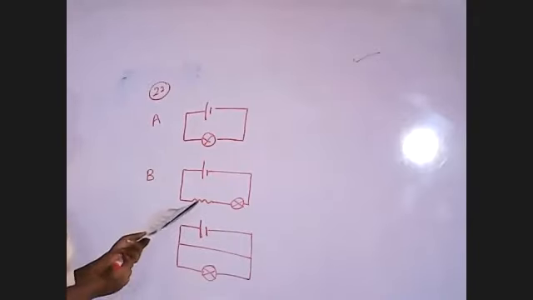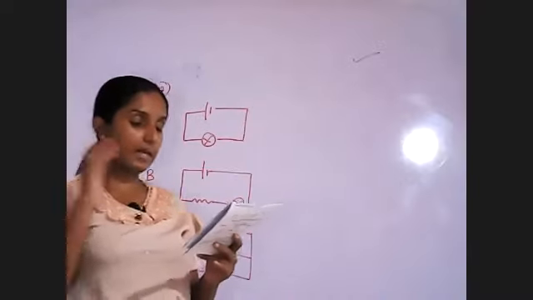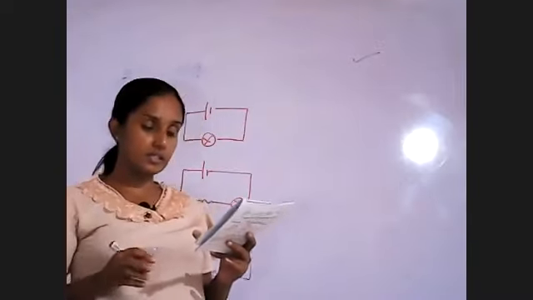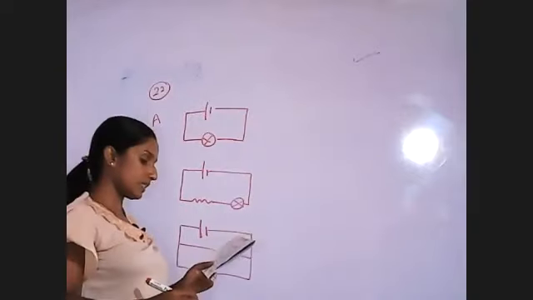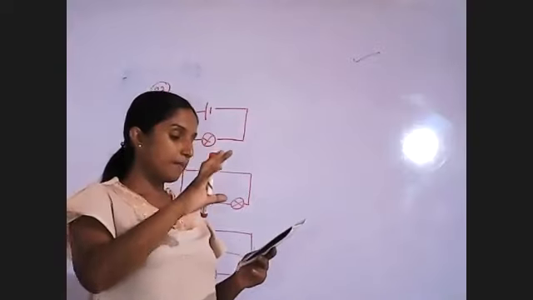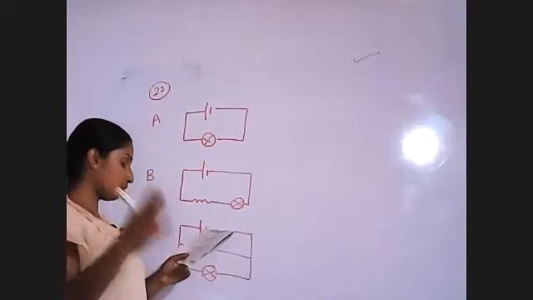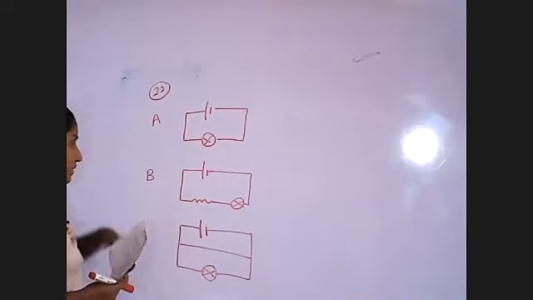Then the question is, in which order does the brightness of the bulb decrease in the circuits A, B, C? Decreasing means first we have to find which one has the highest brightness and which the lowest. We will see.